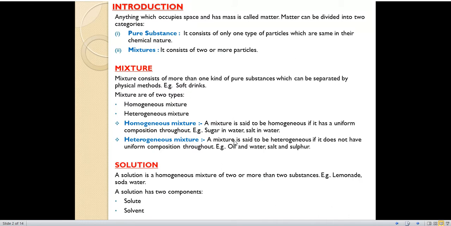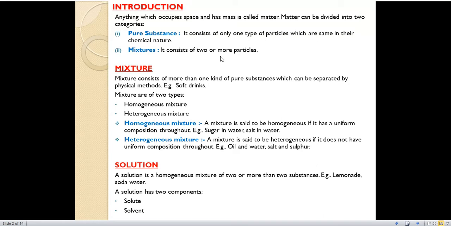First of all, the definition of matter. What is matter? Anything which occupies space and has mass is called matter. Matter is divided into how many categories? Two categories, pure substance and mixture. So what is a pure substance? It consists of only one type of particles, means it is made up of only one type of substance which is the same in its chemical nature. Next is mixture. Mixture consists of two or more types of substances or particles.